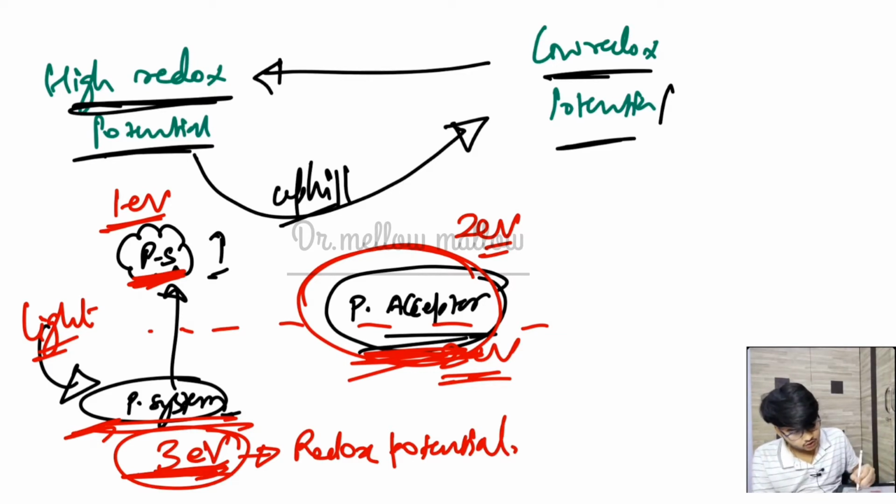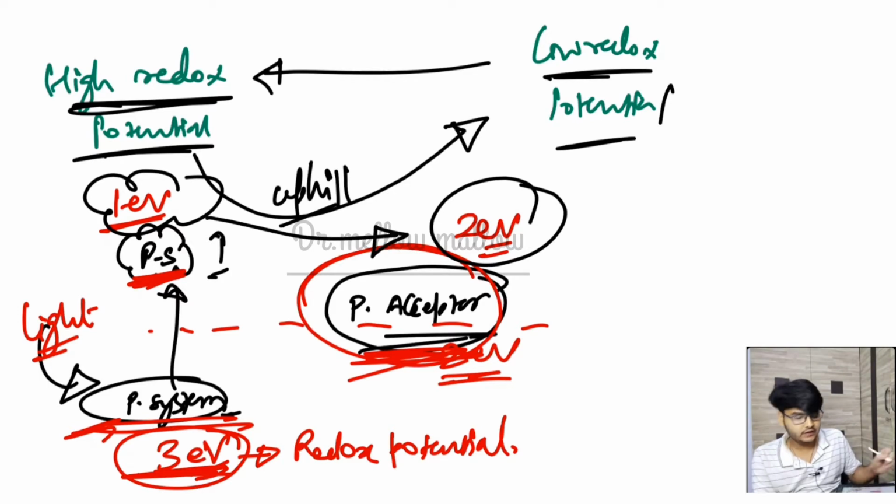So this is 1 electron volt and this is 2 electron volt. Then the electron will smoothly flow from the photosystem to the primary acceptor.